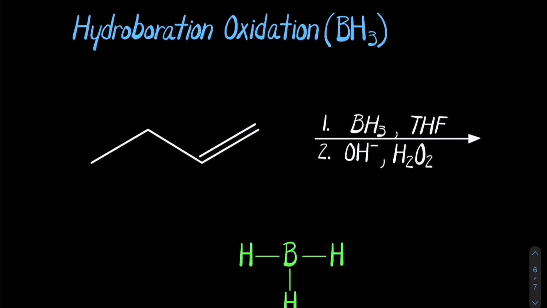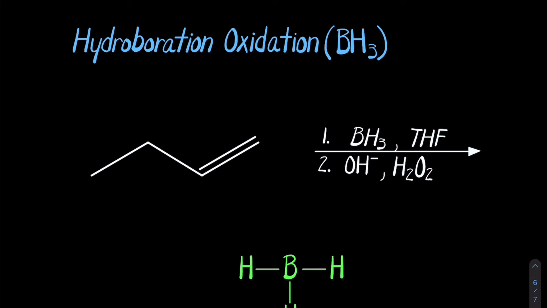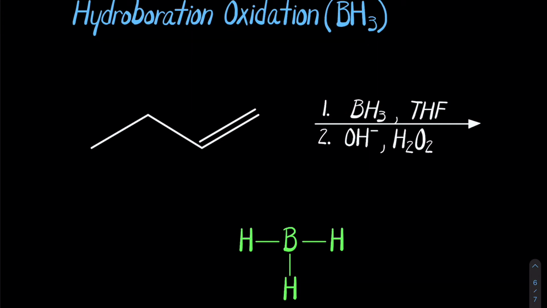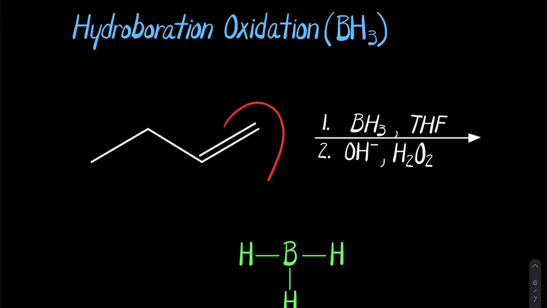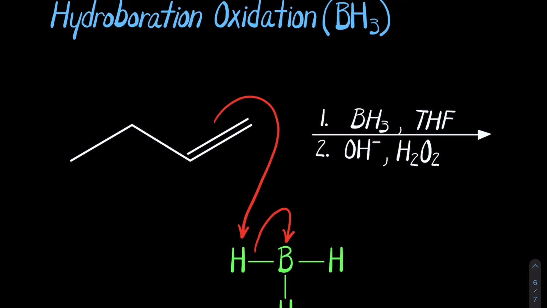So our last mechanism is anti-Markovnikov, anti-Mark, meaning we're going to be adding a water, this is a hydration, to the less stable carbon, meaning the lower substituted carbon atom. So we're going to run this mechanism. The double bond is going to attack the hydrogen attached to the boron. The electrons from that bond go to the boron atom. Because the boron atom has only 6 electrons in its valence shell, it makes it extremely reactive.